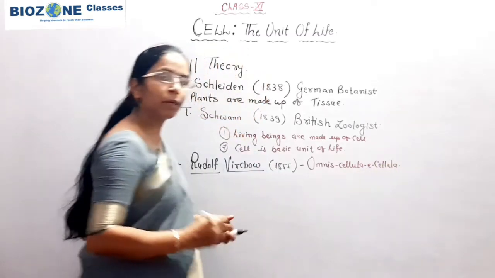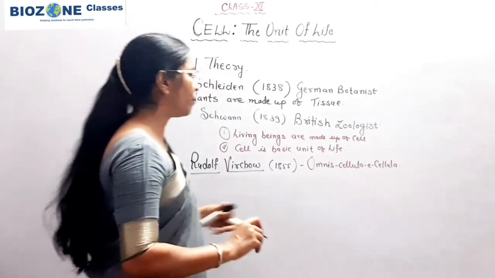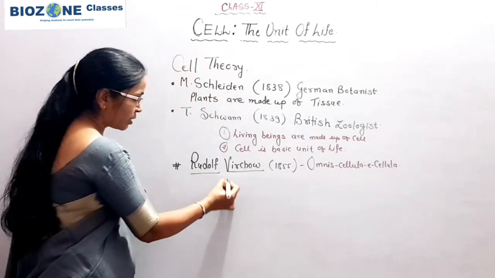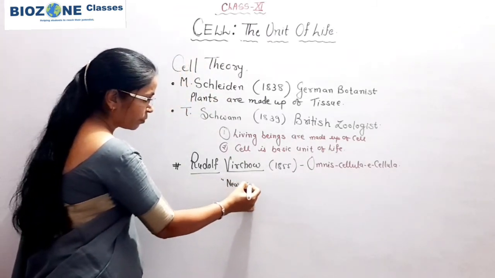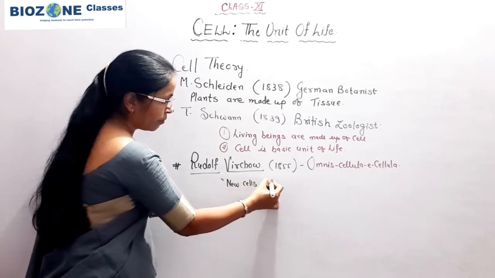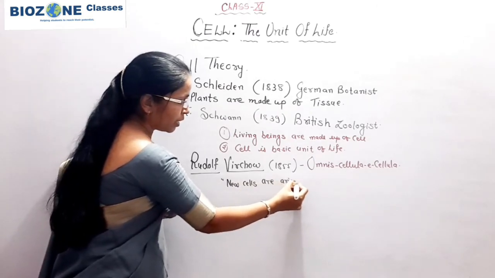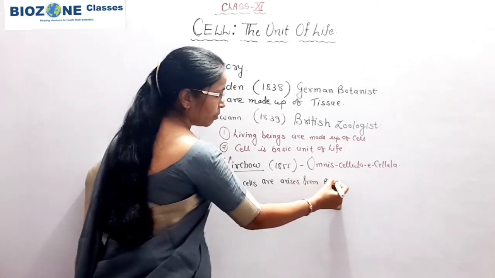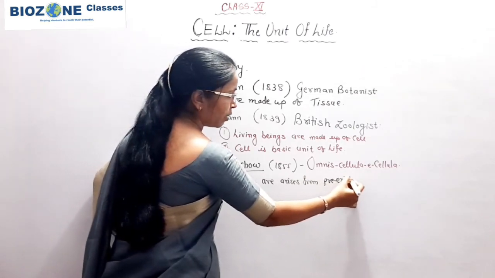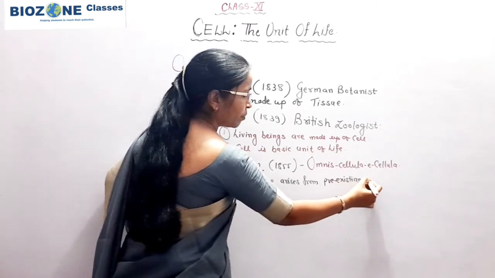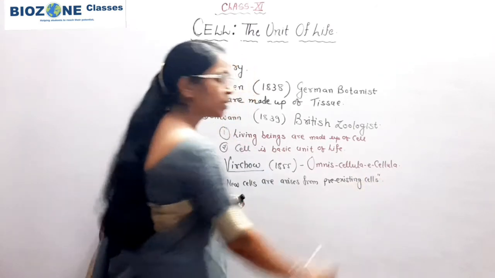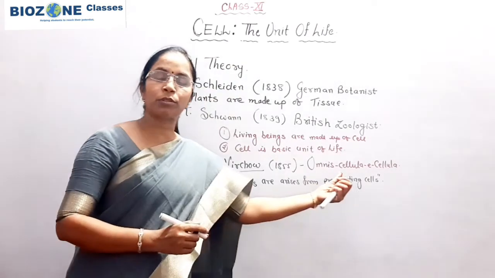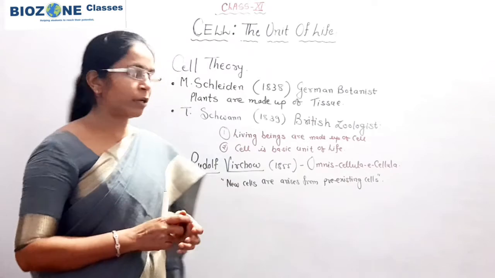This part you remember: omnis cellula e cellula means new cells arise from pre-existing cells. So Rudolf Virchow proposed the concept of omnis cellula e cellula.